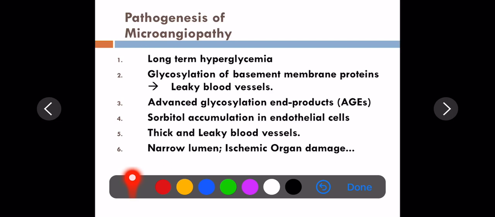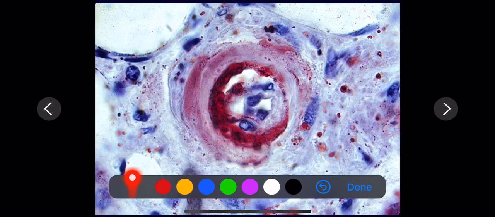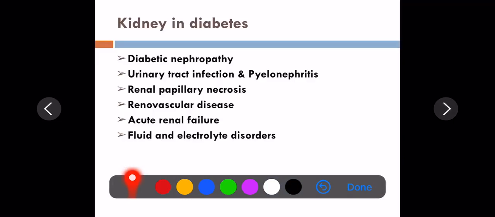This is the basic pathogenesis. So here you can see how the advanced glycation end products accumulate, with narrowing of blood vessels. This is diabetic microangiopathy. Histopathologically, you can see the thickening of the blood vessels, the micro blood vessels.